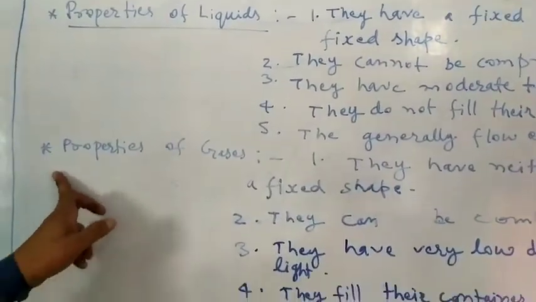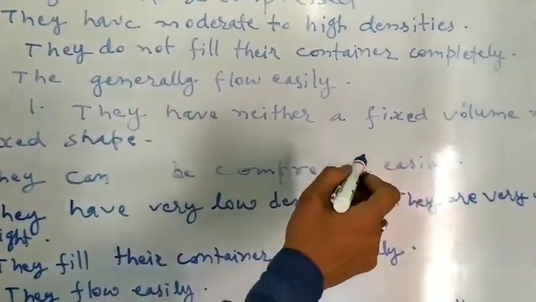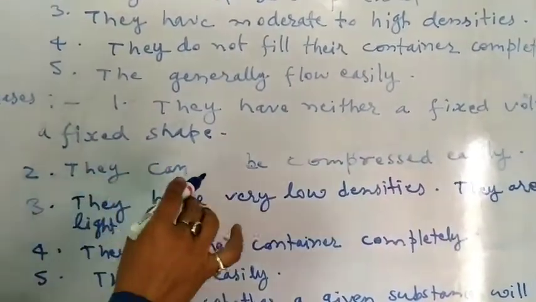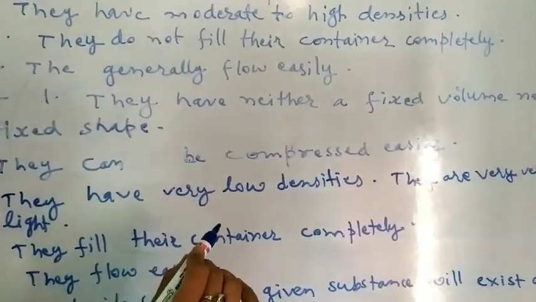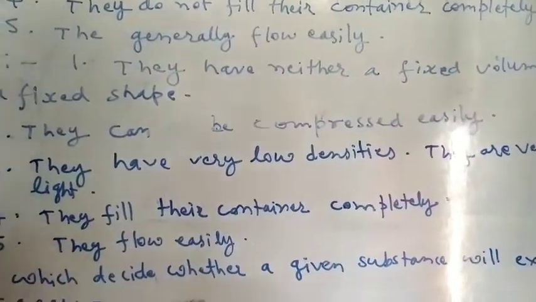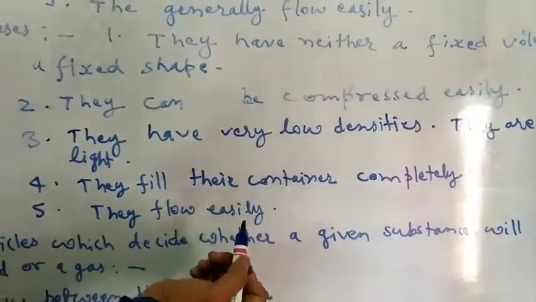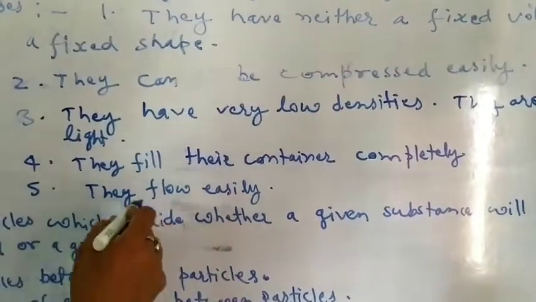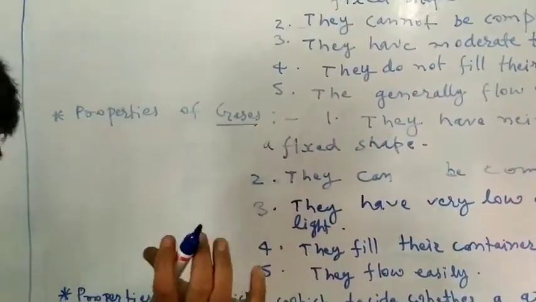Now, properties of gases. Gases have neither a fixed volume nor a fixed shape. Gases can be compressed easily. They have very low densities. They are very light. Fourth property is they fill their container completely. And the last property is they flow easily. On the basis of these properties, we can identify gases.